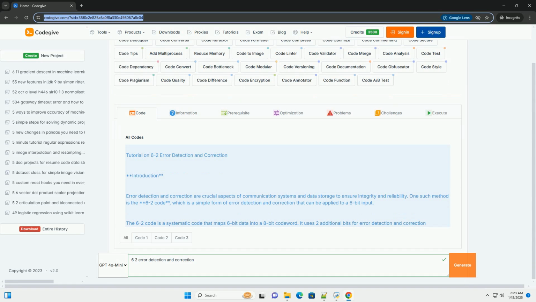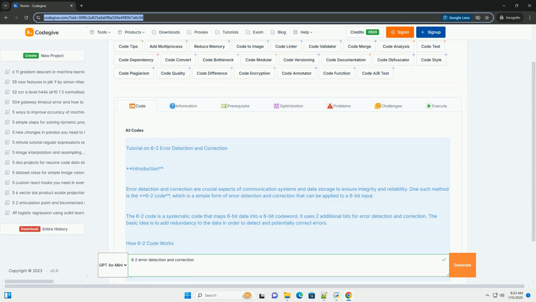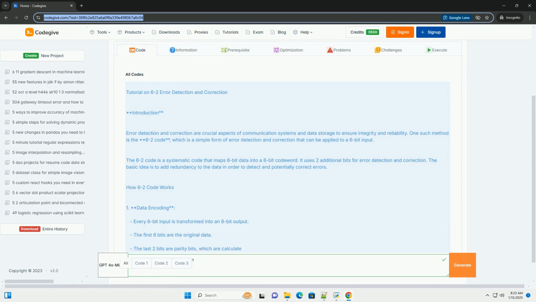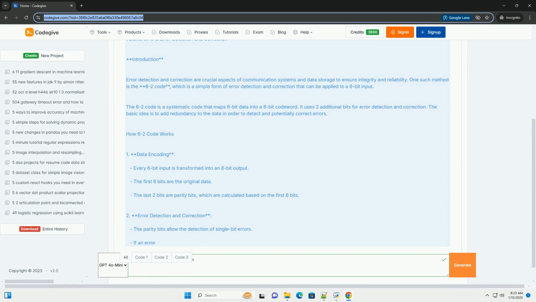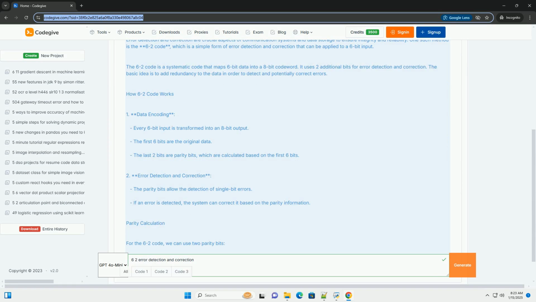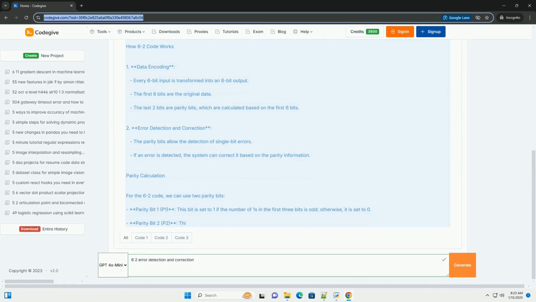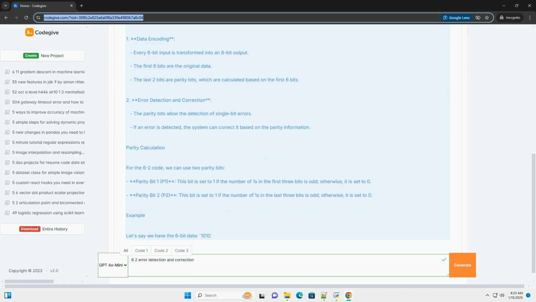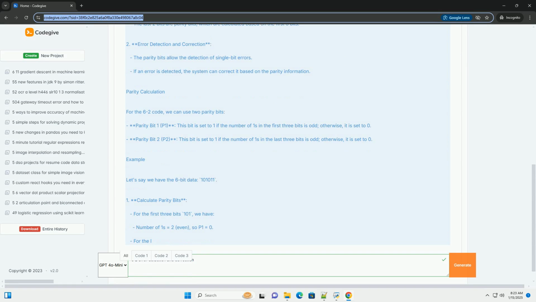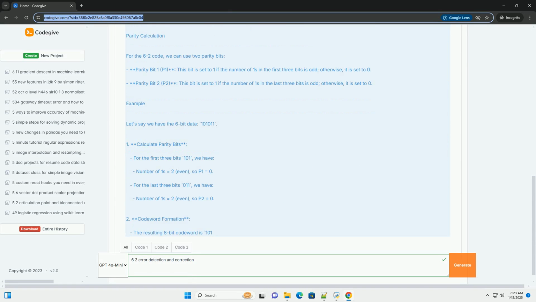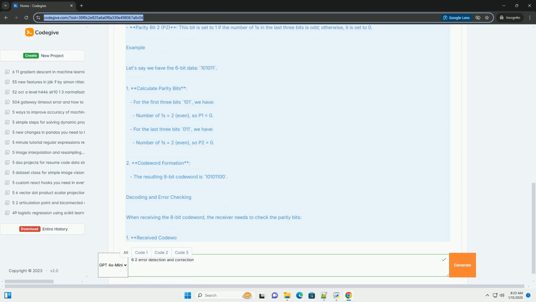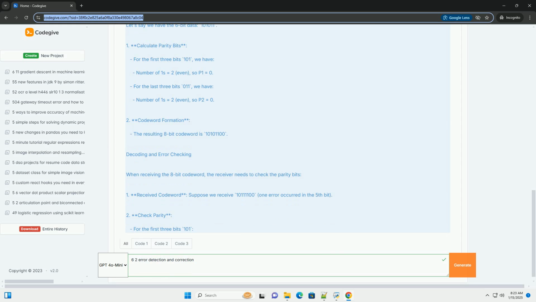Tutorial on 6-2 Error Detection and Correction. Introduction. Error detection and correction are crucial aspects of communication systems and data storage to ensure integrity and reliability. One such method is the 6-2 code, which is a simple form of error detection and correction that can be applied to a 6-bit input.